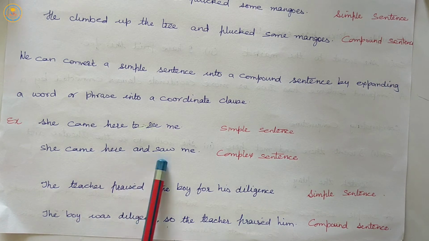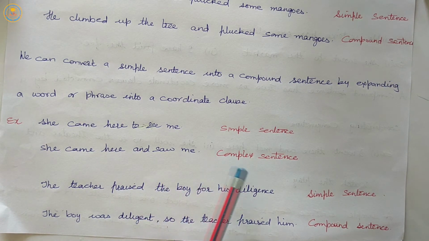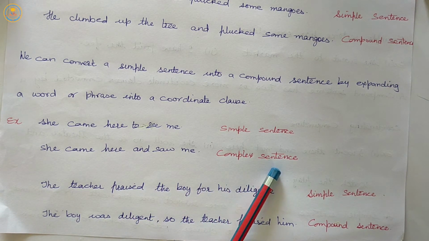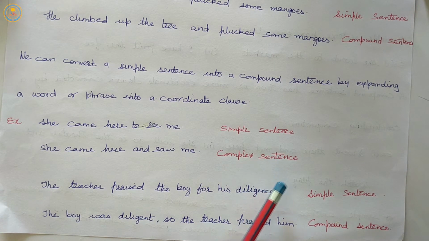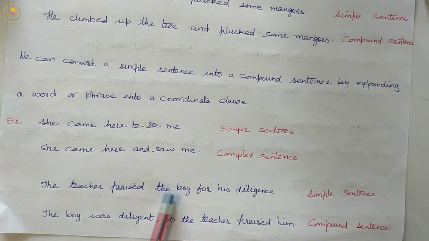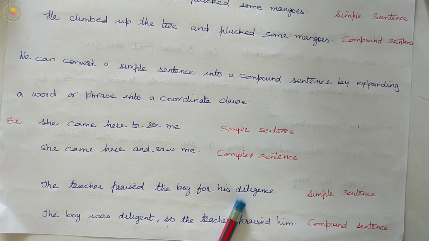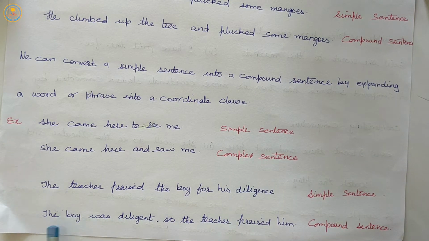She came here and saw me. This is a compound sentence. The teacher praised the boy for his diligence. Simple sentence. The boy was diligent, so the teacher praised him. So we can convert a simple sentence into a compound sentence by expanding a word or phrase into a coordinate clause.